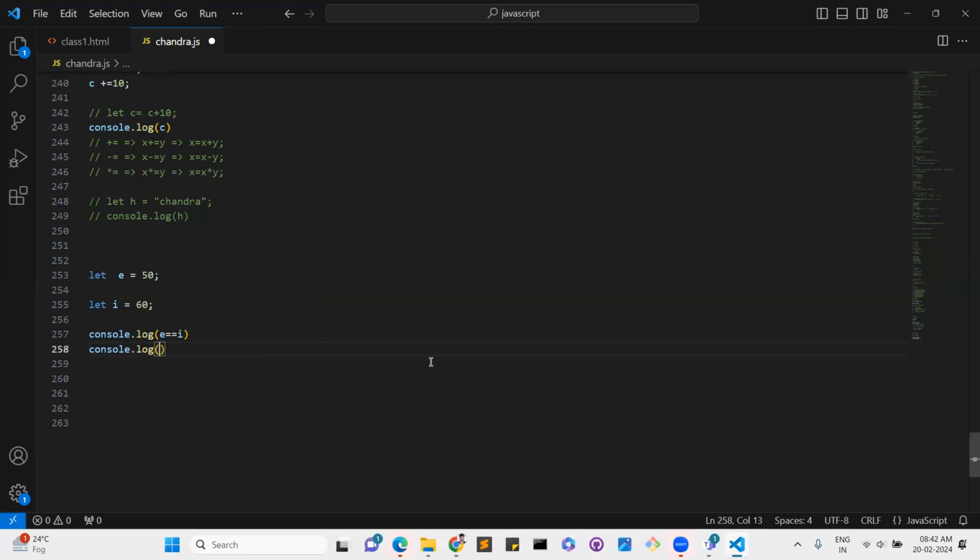Triple equal to is the strict comparison, a very strict one. Most developers use triple equal to only, not double equal. Double equal to checks only values, but triple equal to checks values as well as data types, and only then will it display the output. So that is the comparison operators.